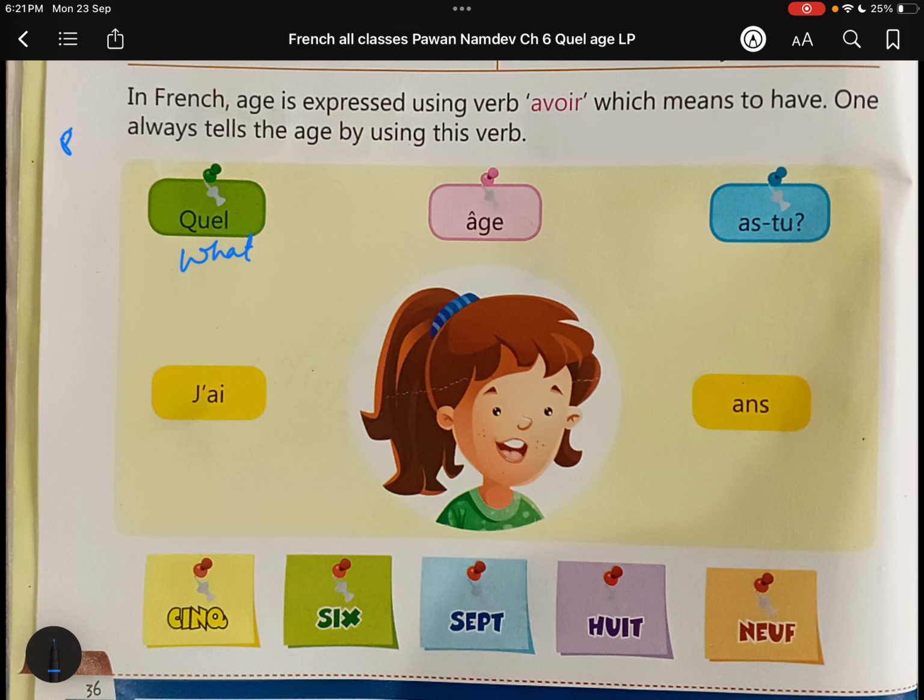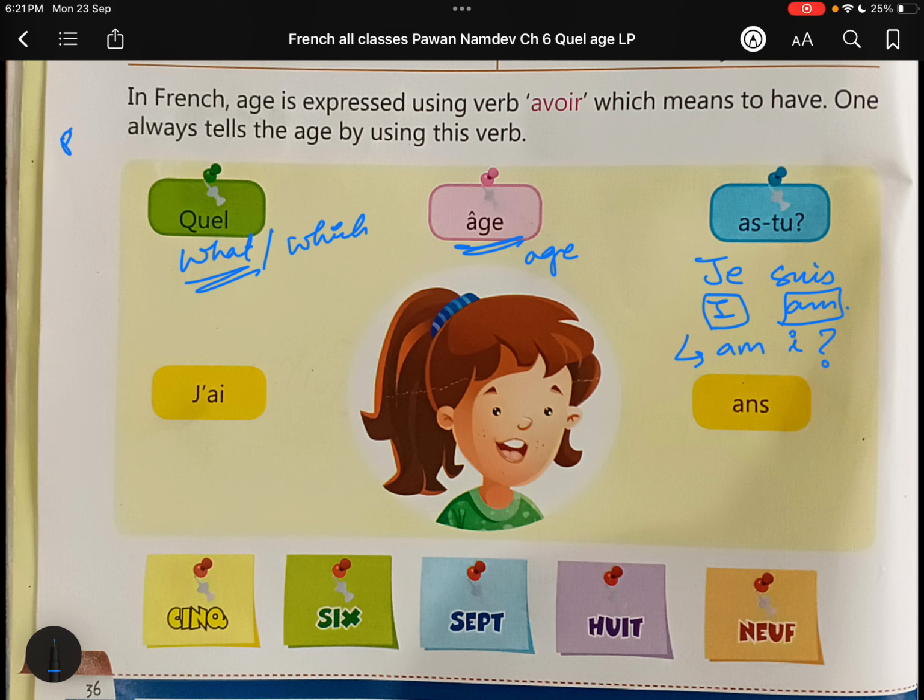Quel means what or which. So what age, âge means age. Suppose this is written je suis, that means I am. If I change the position of I and am, if I write am I, now it is converted into a question. This phrase is converted into a question phrase because I have put the verb first, then the subject, that is I.